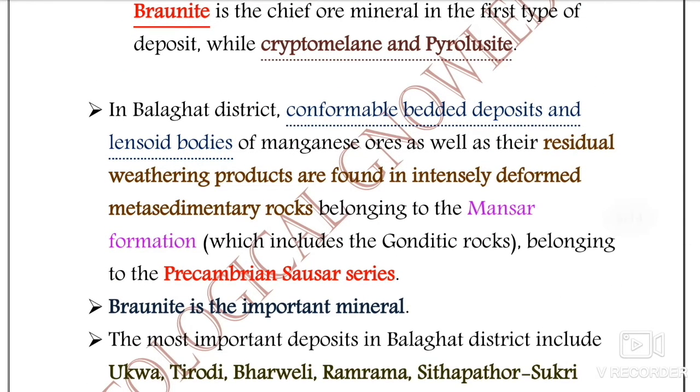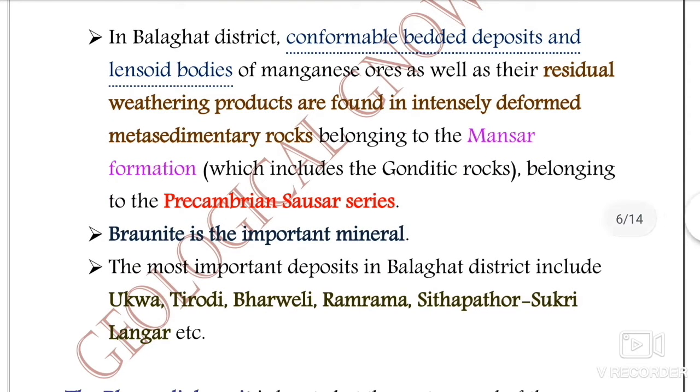And if we talk about Balaghat district, conformable bedded deposits and lensoid bodies of manganese ores, as well as their residual weathering products, are found in intensely deformed metasedimentary rocks belonging to the Mansar formation, which include the gondite type rocks. They are of Precambrian Saucer series age. Okay, so their age is Precambrian Saucer series.